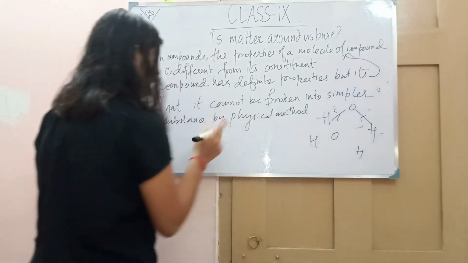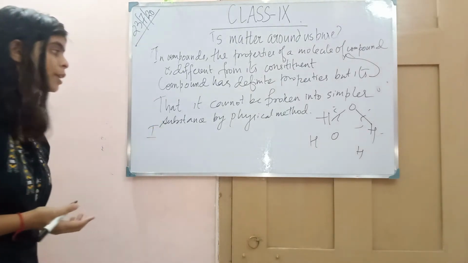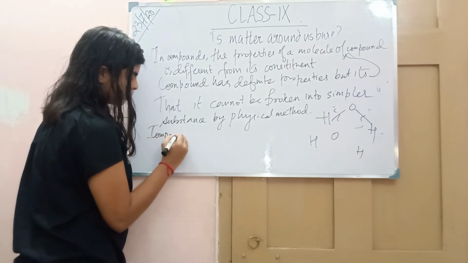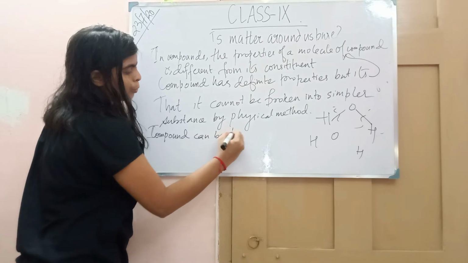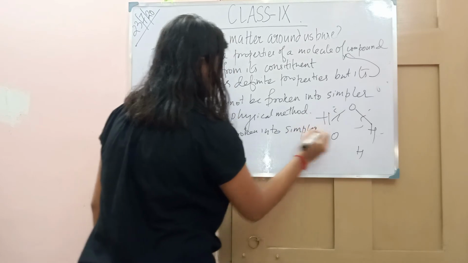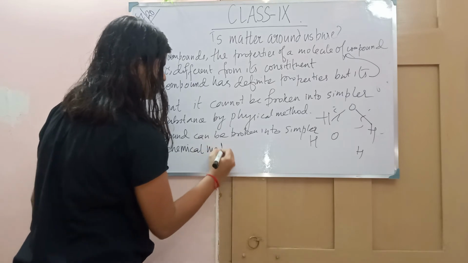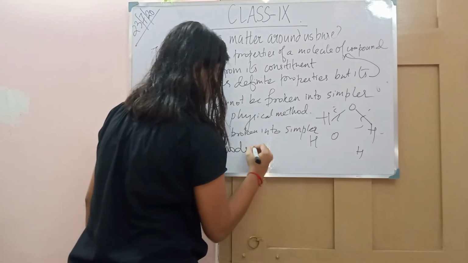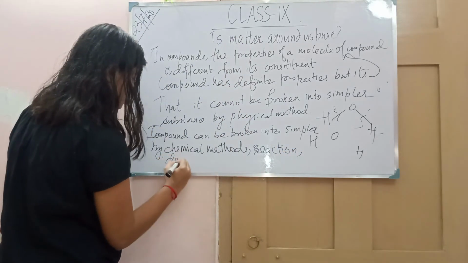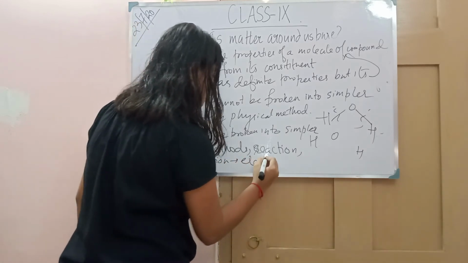It can be broken, by chemical methods. So compounds can be broken into simpler substances by chemical methods, and chemical methods are chemical reactions, combustion, decomposition reactions, electrochemical reactions.